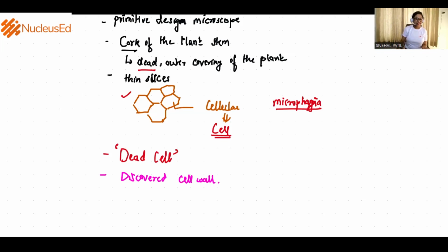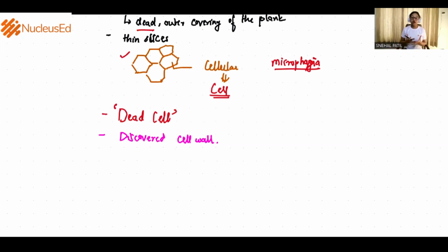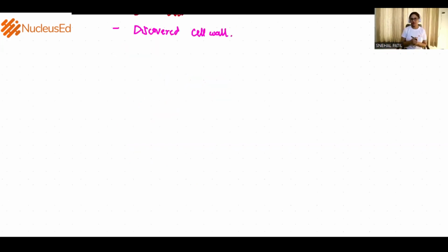So the next scientist came up with the same curiosity because he was involved in making different kinds of microscopes, and the scientist's name was Anton Van Leeuwenhoek. He discovered the cell again in 1674.